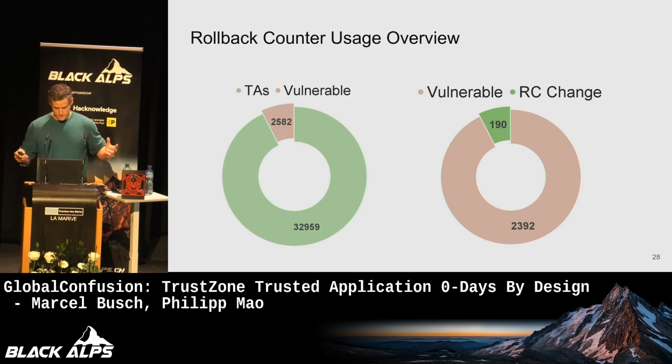It's kind of surprising, or not so much, to see that in the whole set of trusted applications, 2,500 of them are vulnerable, and you would expect that out of these 2,500, there would at least be one rollback counter change for each of them, right? That's not the case. We only see 190 rollback counter changes, which will not cover all of the rollback cases that we need to actually prevent rollback in the ecosystem.